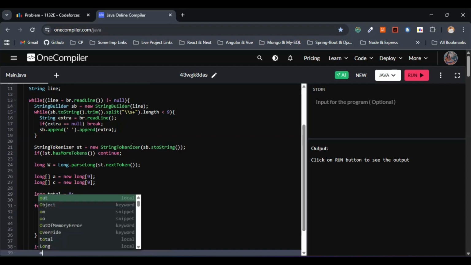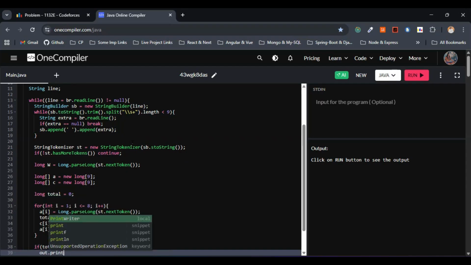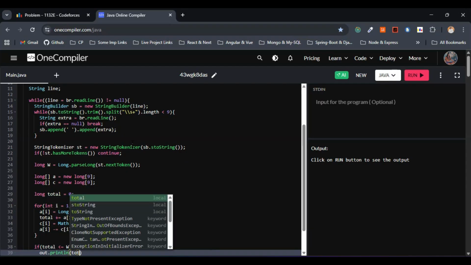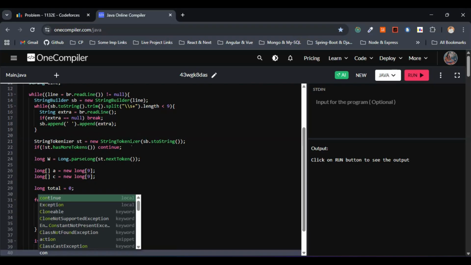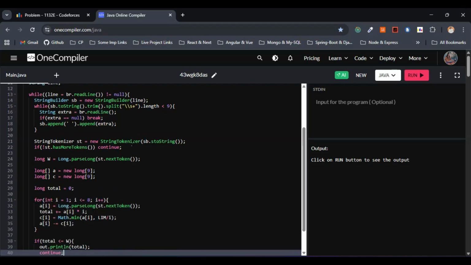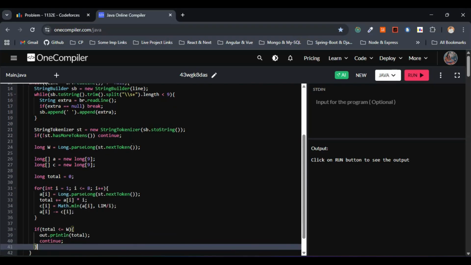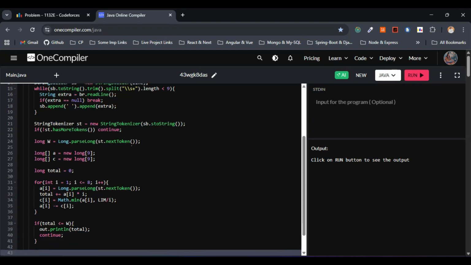So then what we need to do, I'll just go with out.println. So we just have to print the total, right? So this is it, to print the total. Then we have to skip this part. I'll just make use of the continue, right? So this is fine. Now yeah, we are done with this part. One second. Yeah, now let's do one thing.